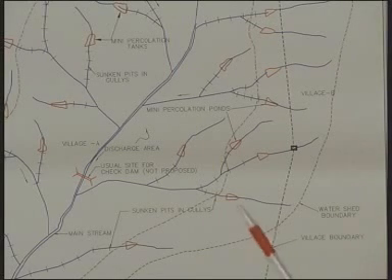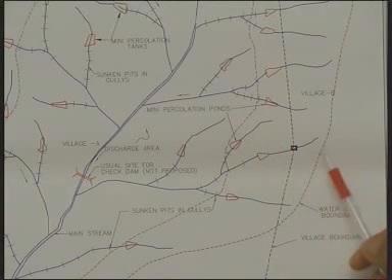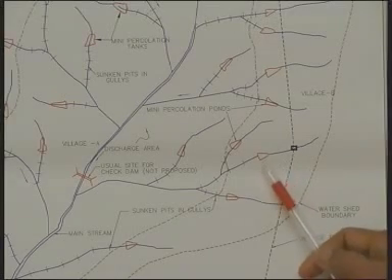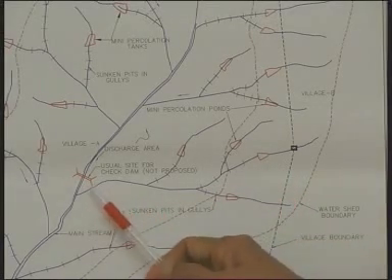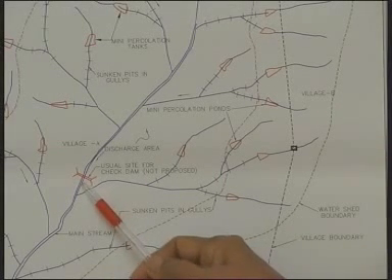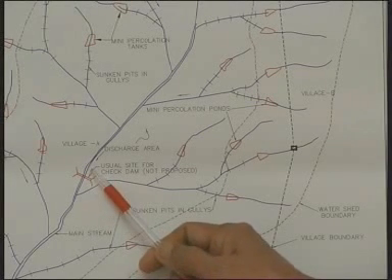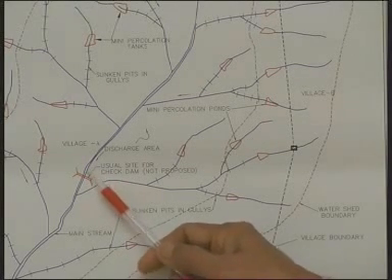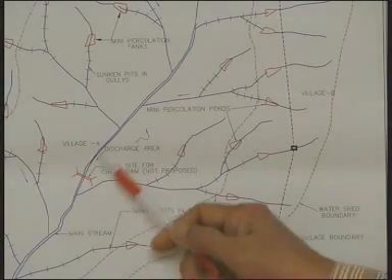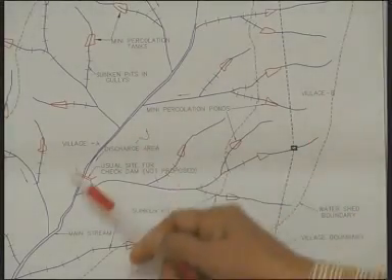Now we said we have to construct such mini percolation tanks very close to the ridge for the purpose of recharging in the upland areas. We can also think of constructing in the main valley a structure like a check dam here, and the purpose of that is to see that some water is stored, and that stored water would contribute for recharge, and that recharge would be in the valley area. For example, we said this is the upper area and this is the valley area.